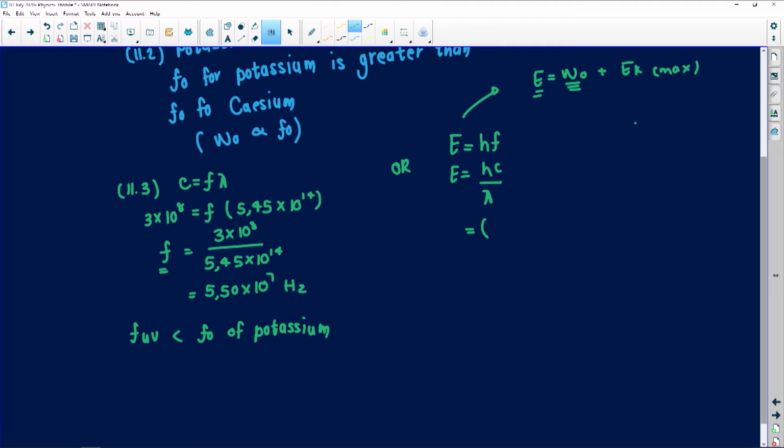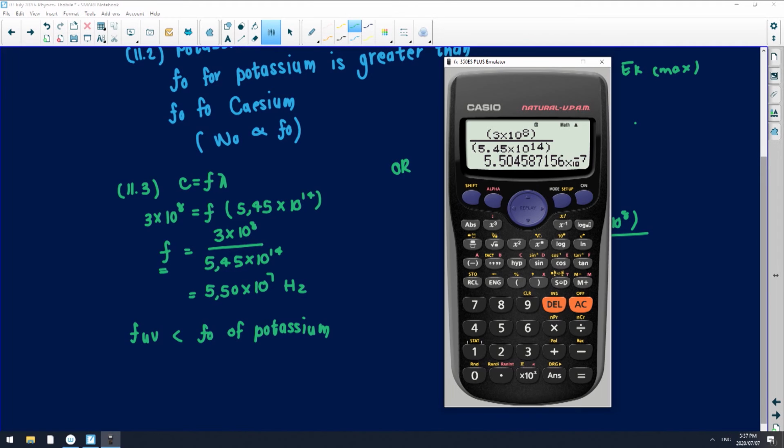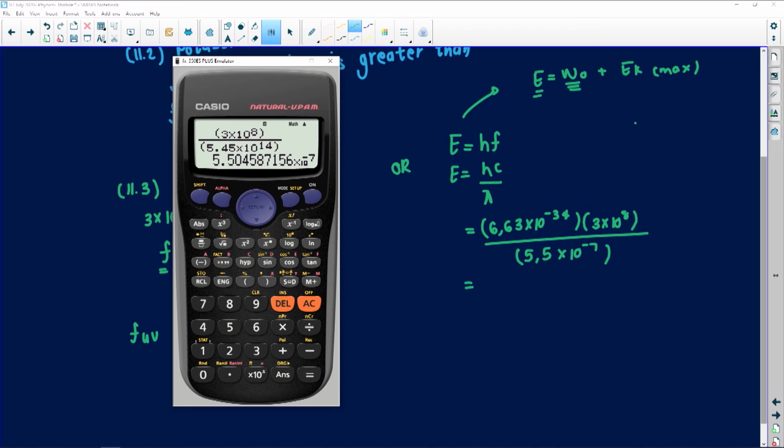h is your constant, which is 6.63 times 10 to the negative 34. c is the speed of light, which is 3 times 10 to the positive 8. I was given my lambda, which was 5.5 times 10 to the 7. Remember, the lambda was the same for both the cesium and the potassium. So let's see what I get here. So now this is the energy, and then I'm able to conclude what is happening.